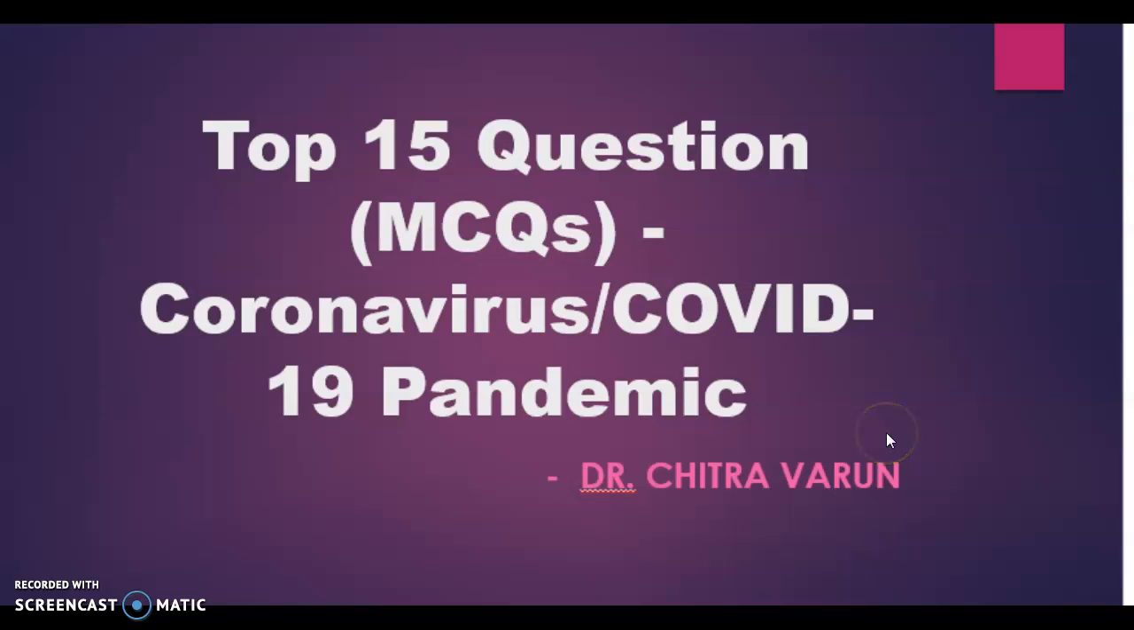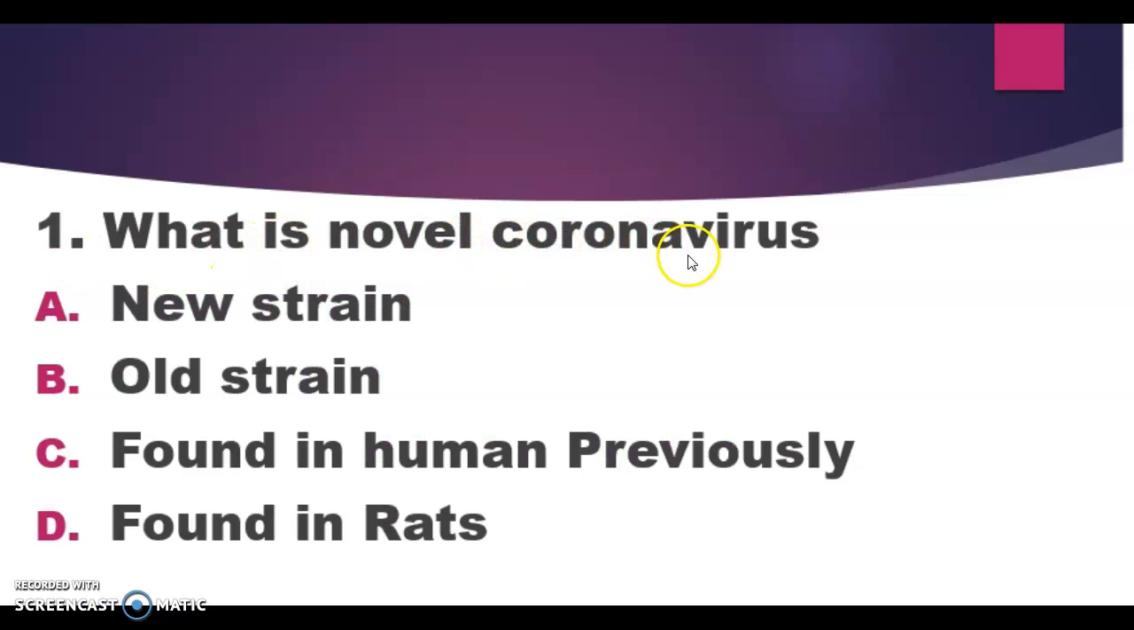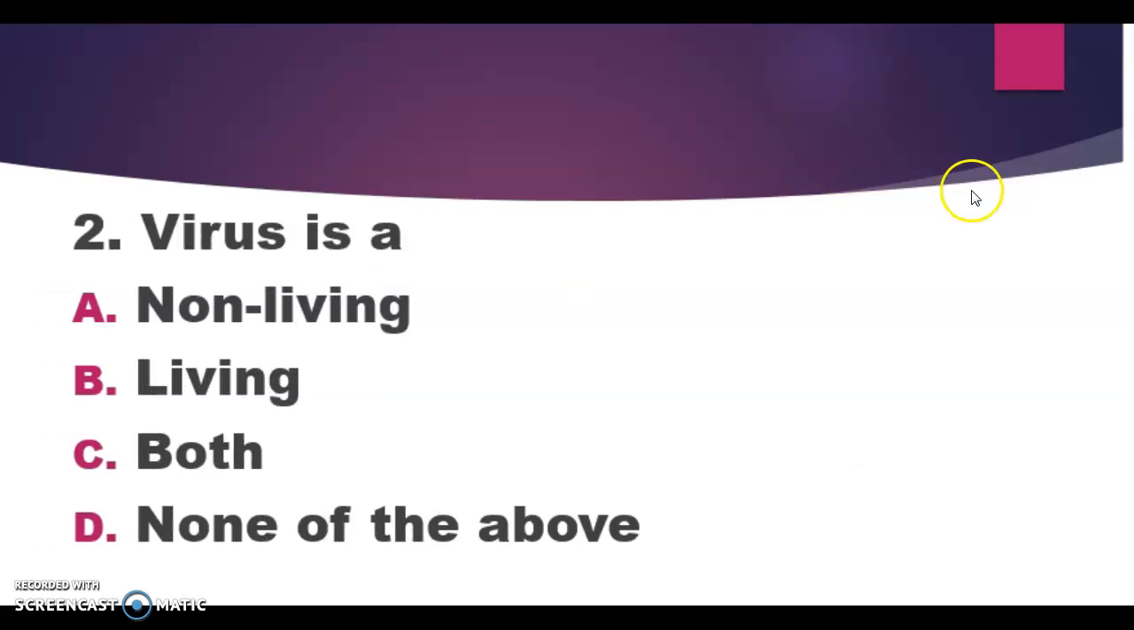So let's begin. What is novel coronavirus? A, new strain. B, old strain. C, found in humans previously. D, found in rats. Novel coronavirus is a new strain that has not been previously identified in human beings. So the correct answer is A. That means novel coronavirus is a new strain.